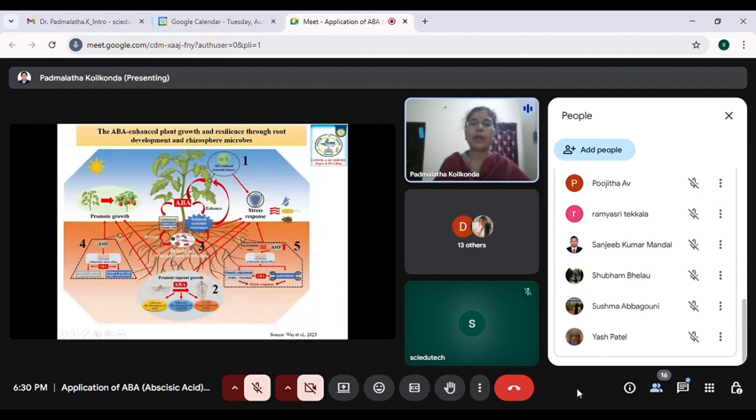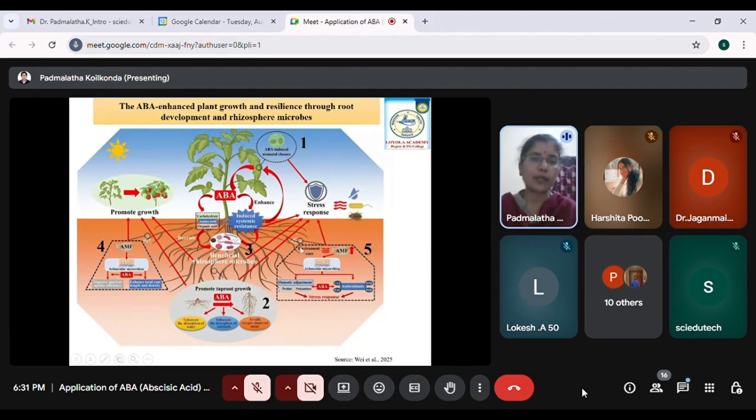So now coming to the root system. Initially a lot of studies were done saying that the shoot system is first getting affected whenever there is drought. But in another study, the taproot goes deep inside the soil so that the water scarcity is lessened, and it will try to take up the amount of water which is present around it, and the lateral root system will go down whenever there is ABA, presence of ABA.